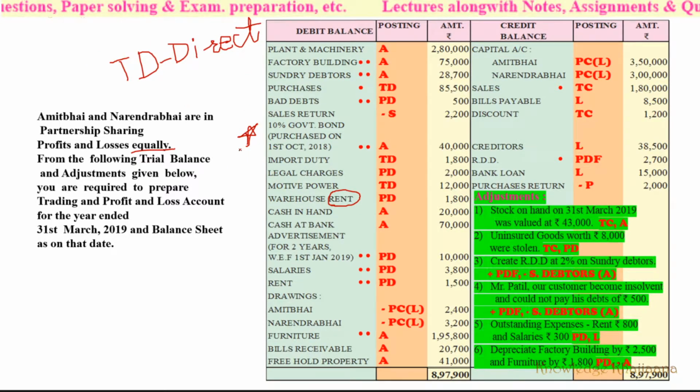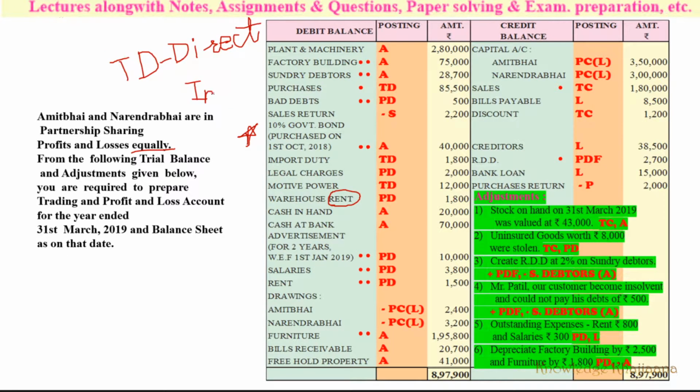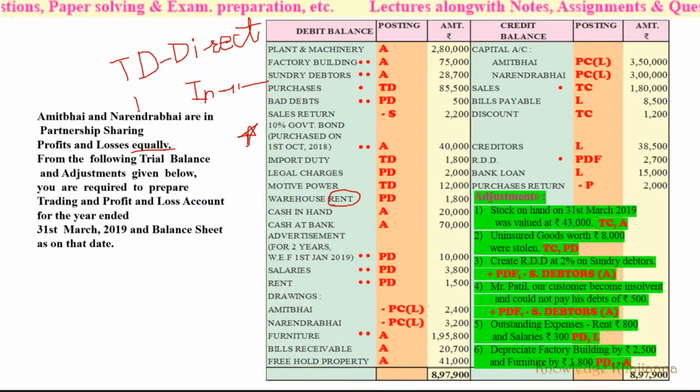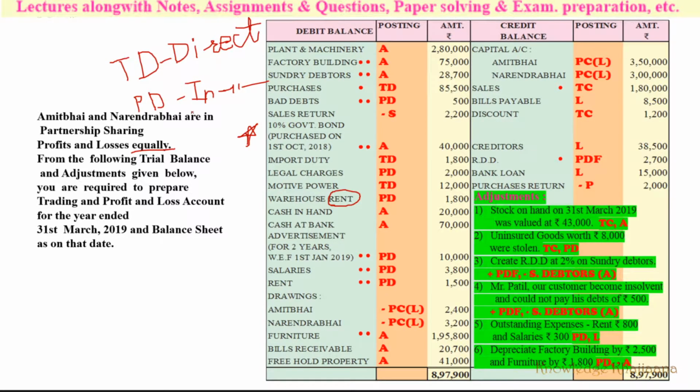Apart from that, all the expenses are called indirect expenses, which we take to the profit and loss account debit side. Always remember this. So warehouse rent will come to the profit and loss account debit side, but motive power will come to the trading account debit side. Why? Because this power means electricity charges paid for motors, and motors are used in manufacturing production in the factory. So those are direct expenses.